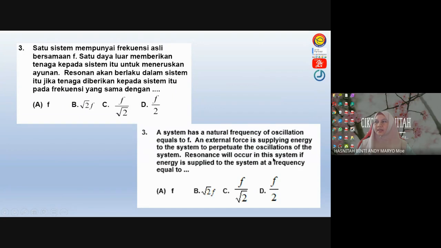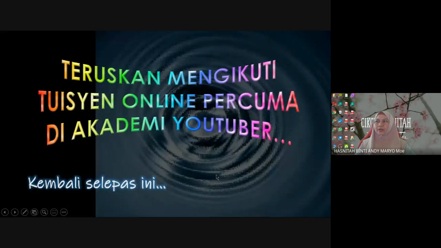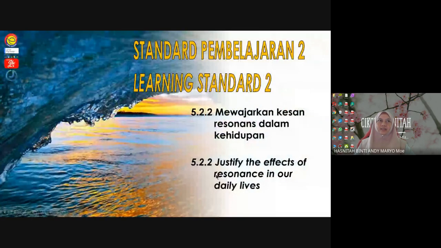Resonance will occur in the system if energy is supplied to the system at the frequency equal to equal to F, equal to the natural frequency of the oscillation. Nah, ini jawapan dia A. Okay, so later on we are going to look at this. What is resonance? Our second term. Okay, our second phenomenon to be discovered today.